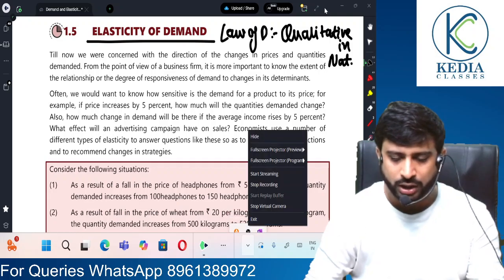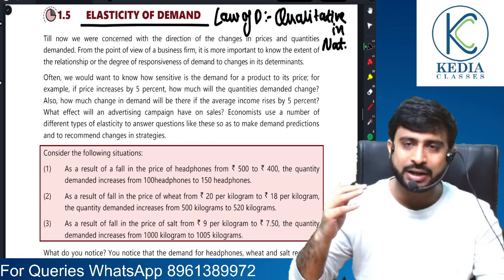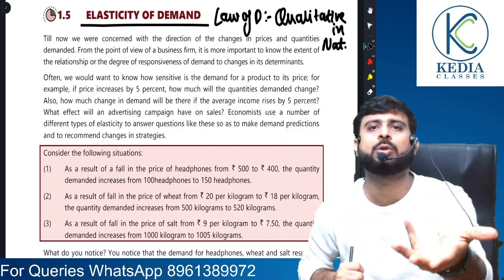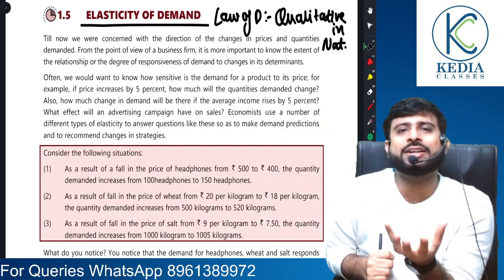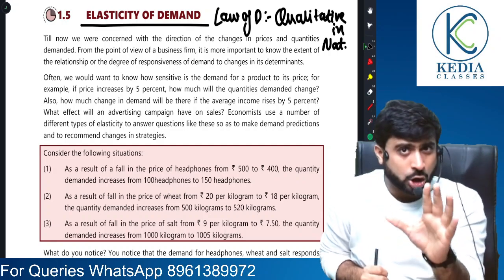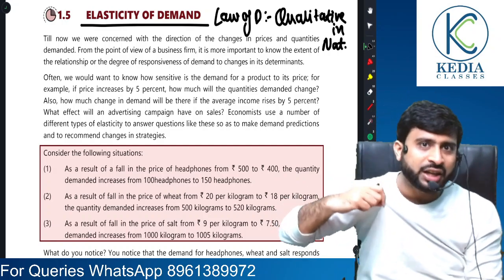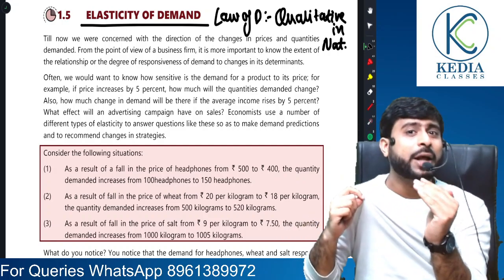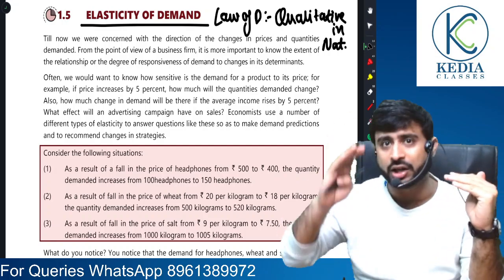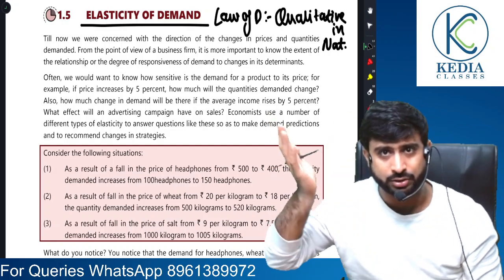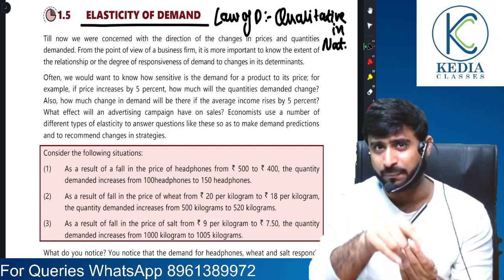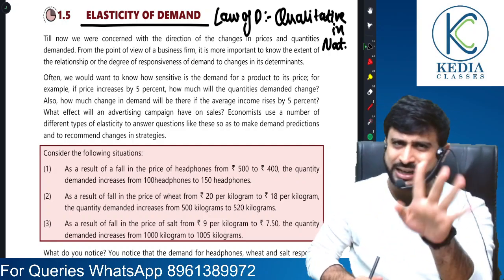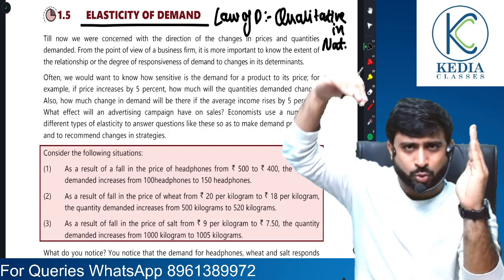Law of demand tells us that when price rises, quantity demanded is going to fall, and when price falls, quantity demanded is going to rise. I will repeat. When the price of a product has risen, for a normal product, suppose this t-shirt that I am wearing, if it becomes more expensive, then the quantity of t-shirts that I'll purchase with the rise in price would be lesser. So when price rises, quantity falls, and when price falls, quantity rises. So law of demand is telling us the direction, but is it telling us by how much? Law of demand is telling us the direction, that is if price goes upwards, quantity goes downwards.